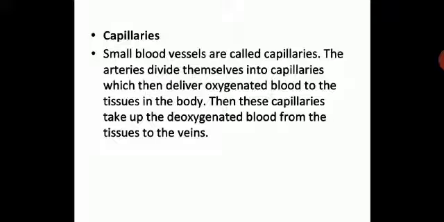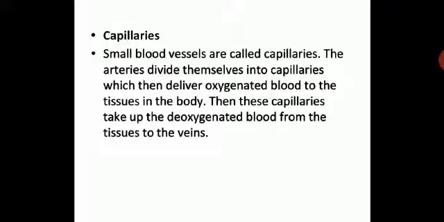This kind of concept can be applied to understand the concept of capillaries. These are the fine blood vessels of the arteries, which divide themselves and which then deliver oxygenated blood, which is rich in oxygen, to the tissues in the body.